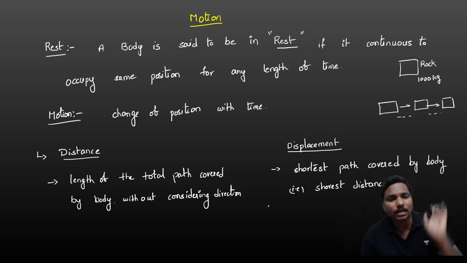Let us take some examples, then we will understand in a very good manner.